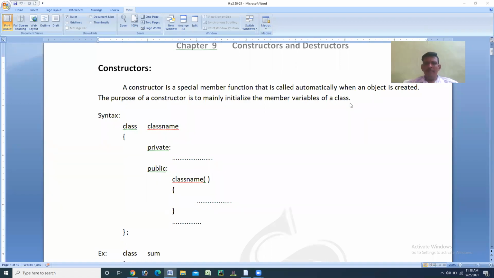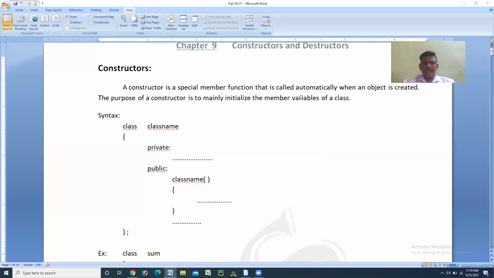So today we'll start with chapter number 9. In that you have to study the different types of constructors and then you have to study the destructor. So first we'll start with the constructors.